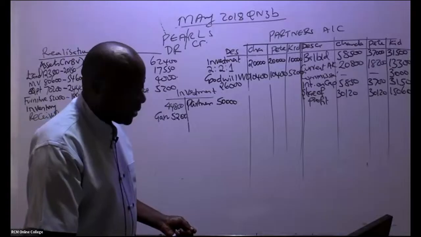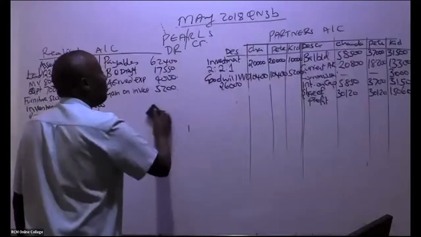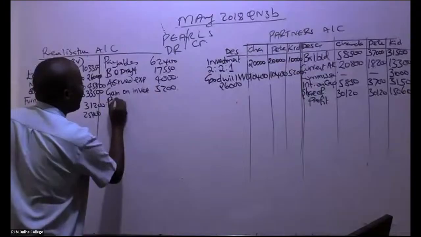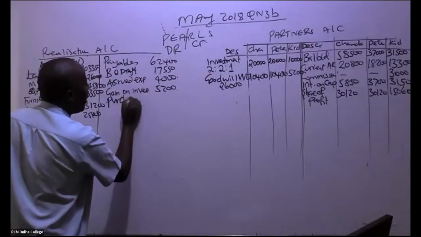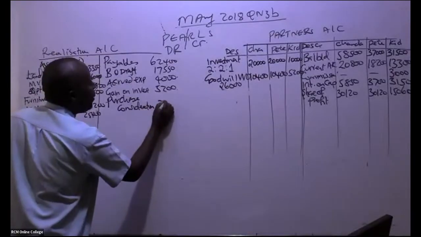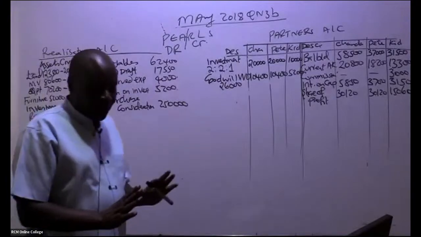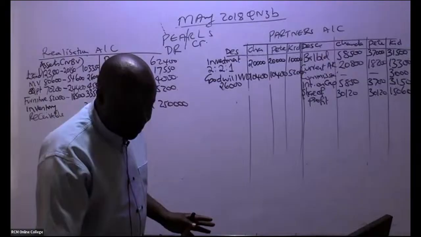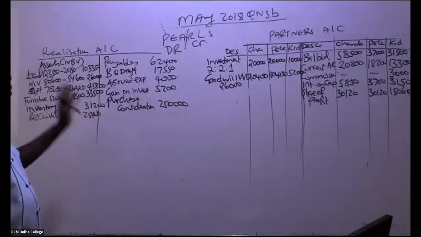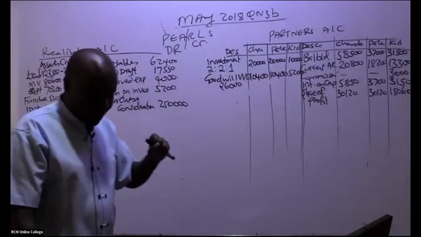Purchase consideration will always be credited here. Anytime you're told purchase consideration, in thousands, we have here 250,000. That's how you book it. If I were you, I would have written somewhere that purchase consideration shall always be credited to the realization account.